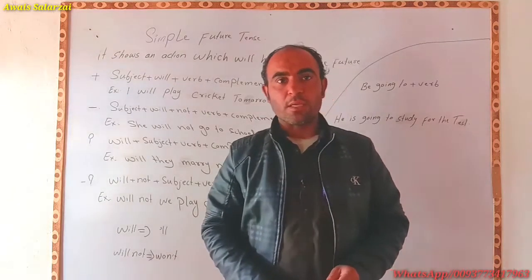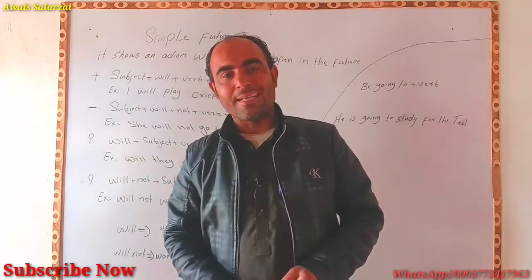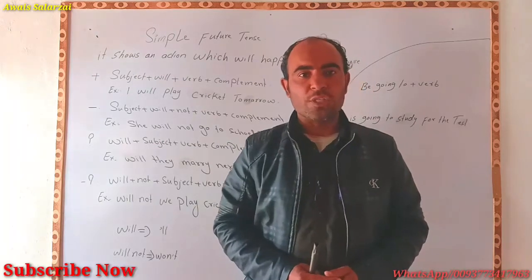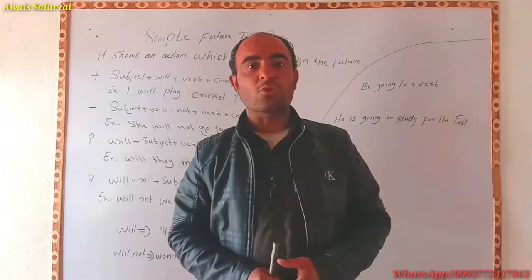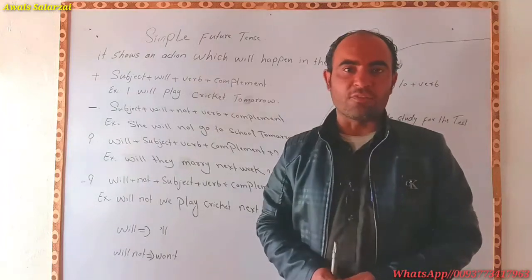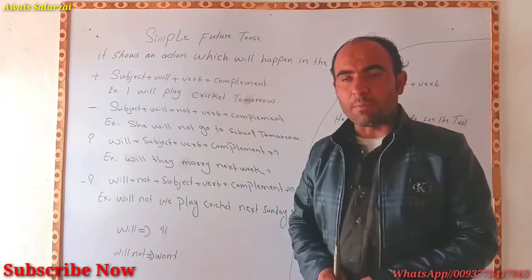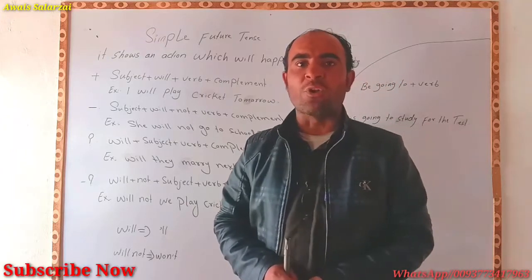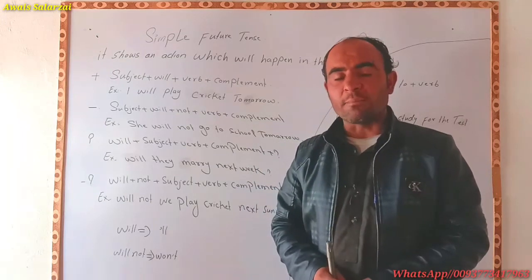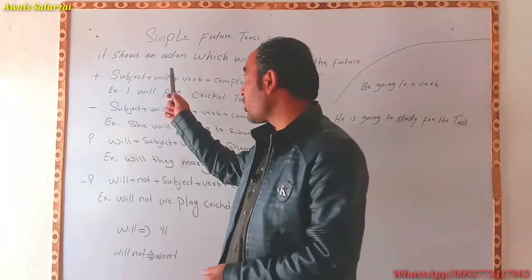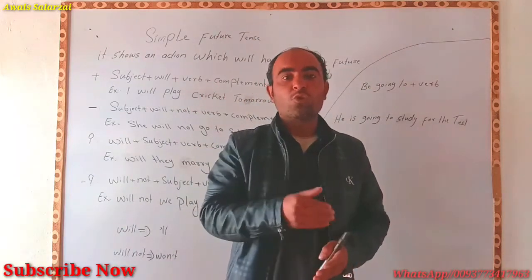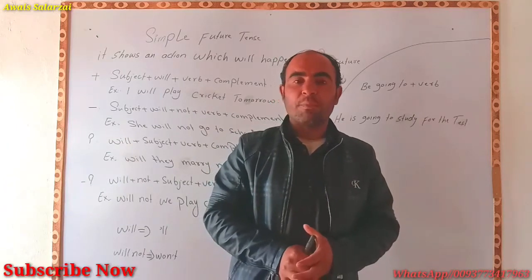Now let's discuss the topic. What is simple future tense? Simple means sada, future means future. These are those tenses which tell us the coming action. So simple future tense shows an action that will happen in the future. So activities which will happen in the future, tomorrow, day after tomorrow, next week, next Sunday, Monday, next month, that will indicate a simple future tense. So it shows an action which will happen in the future. The action will happen in the future, so those sentences must be in simple future tense.